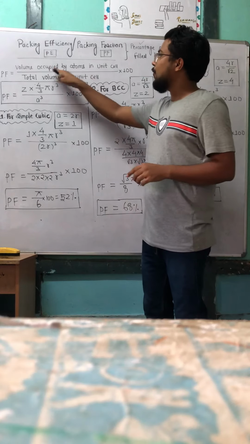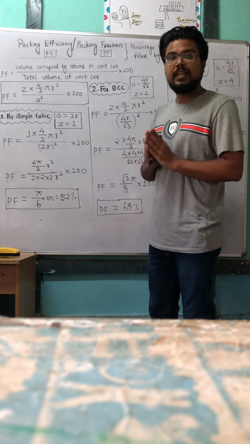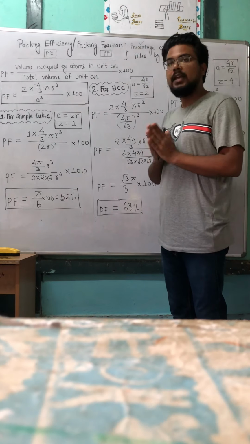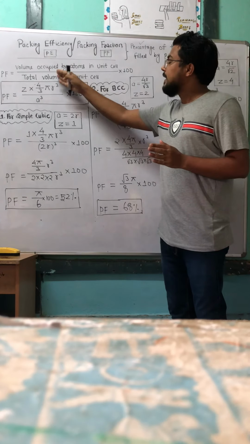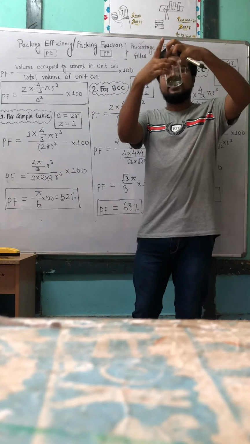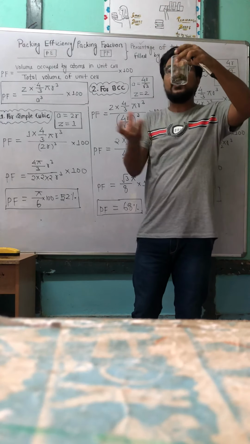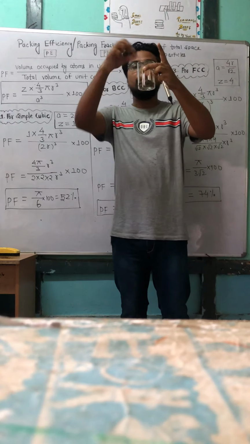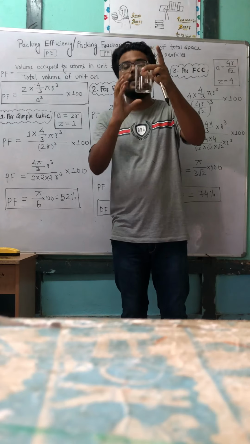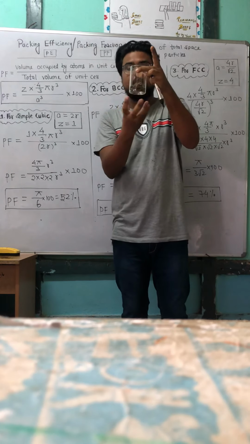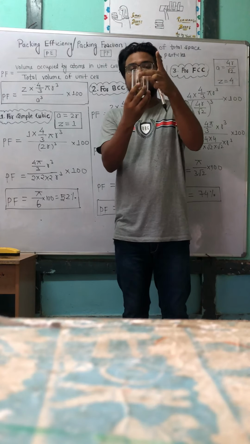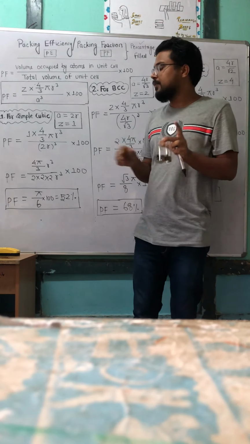Packing fraction means volume occupied by atoms in unit cell divided by total volume of unit cell, means the total volume of this glass is occupied by some volume of stones. That is packing fraction. Means how much portion of this glass is covered. The number of stones, the volume of stone which is filled inside the glass. Same thing we will do here.